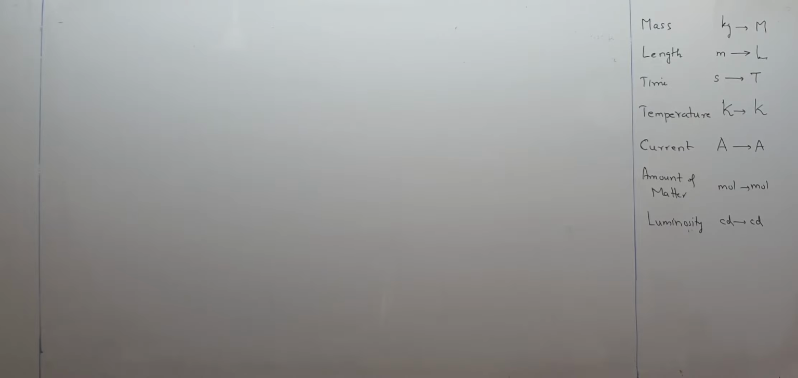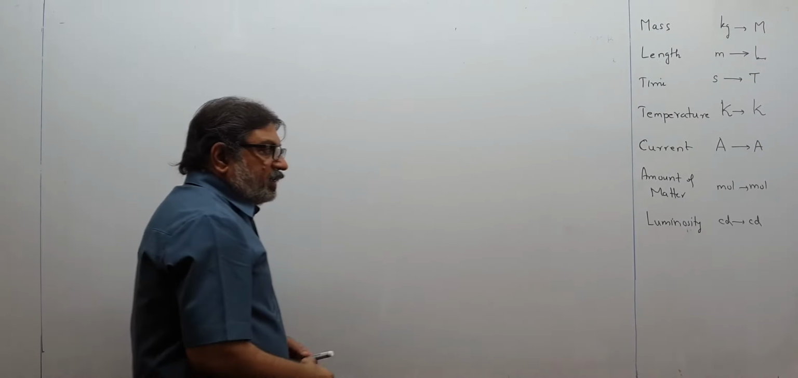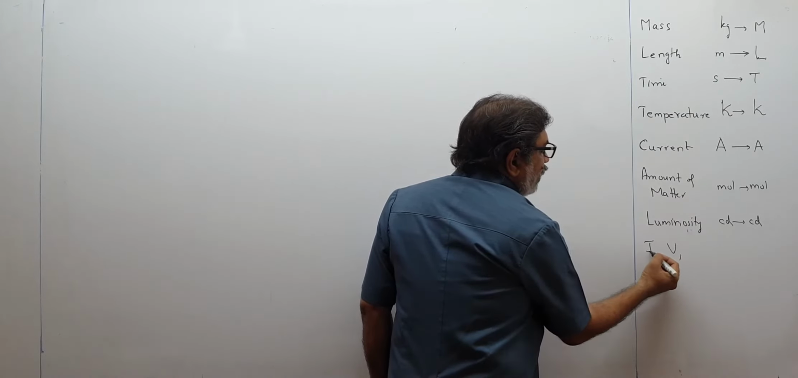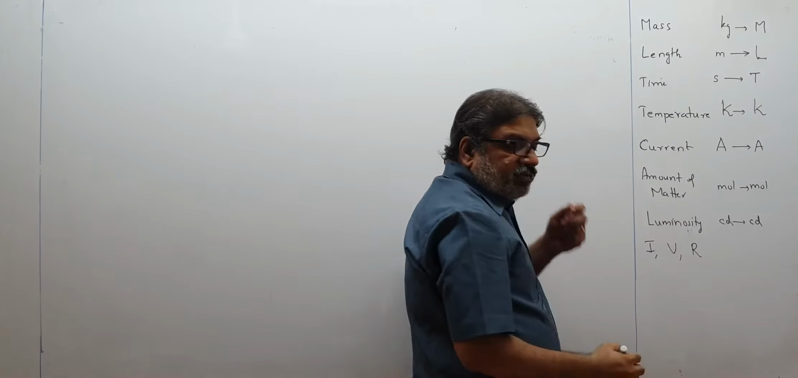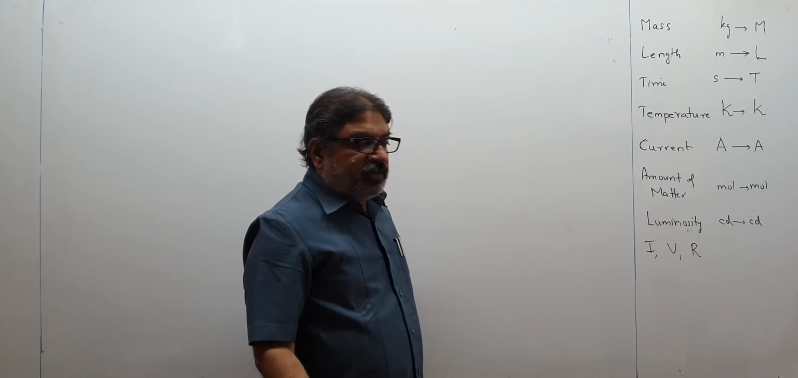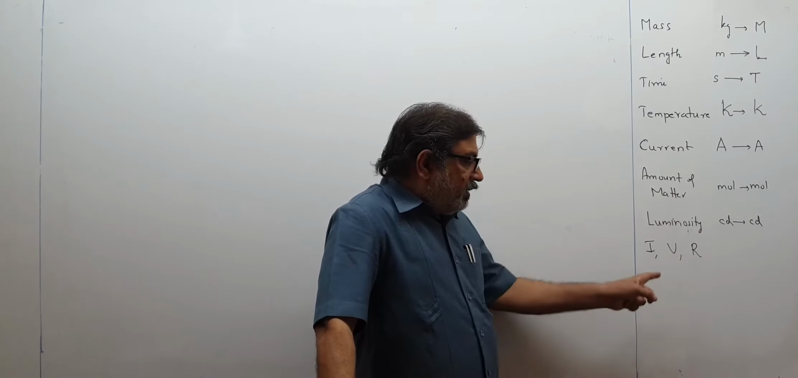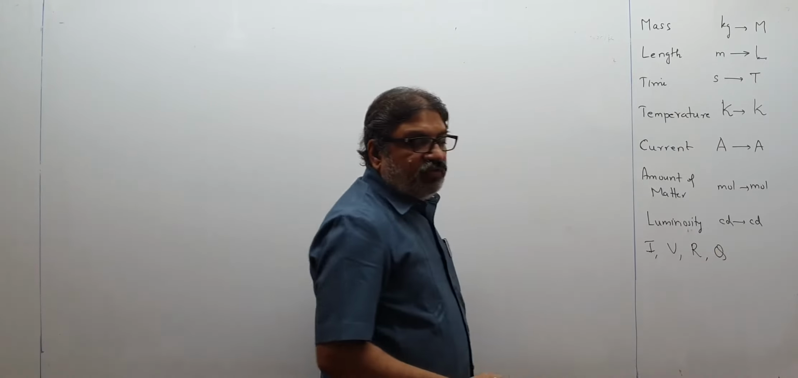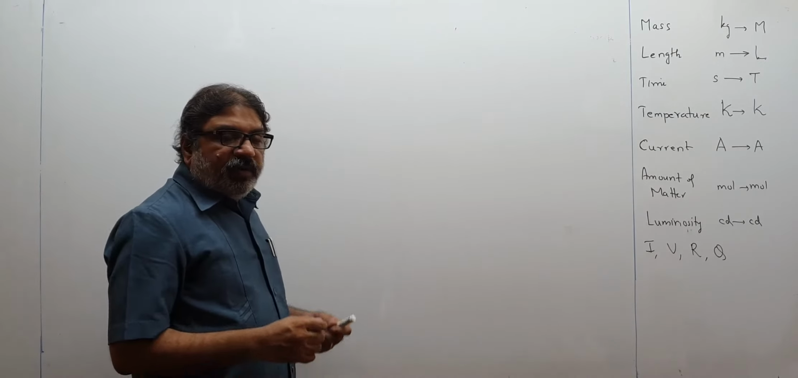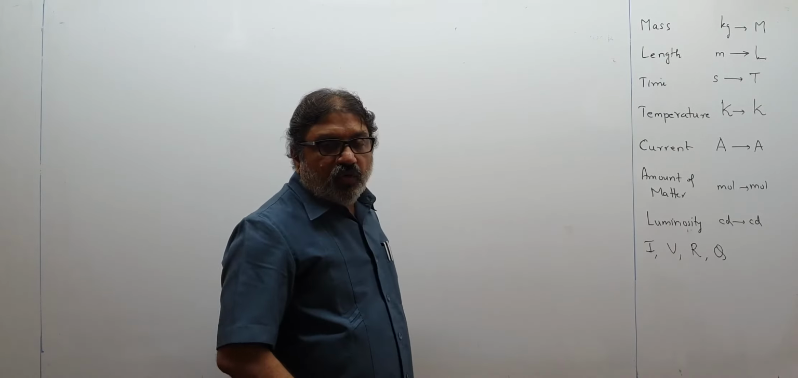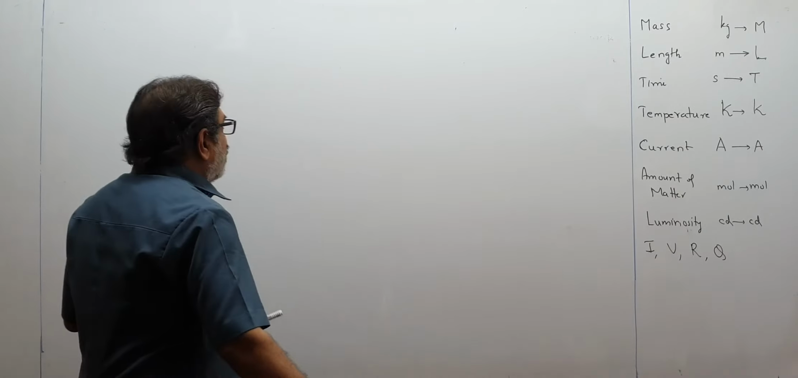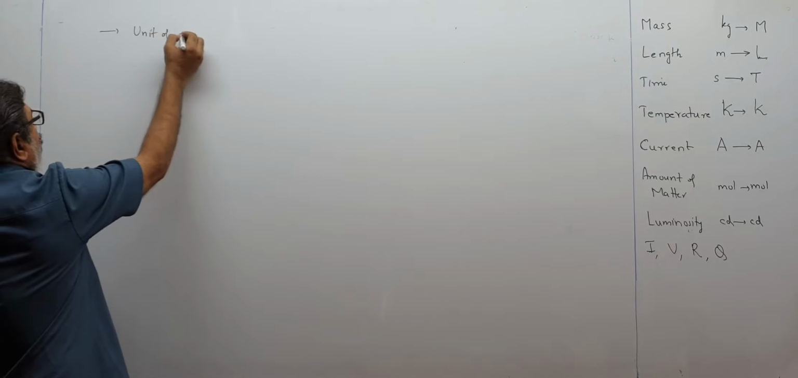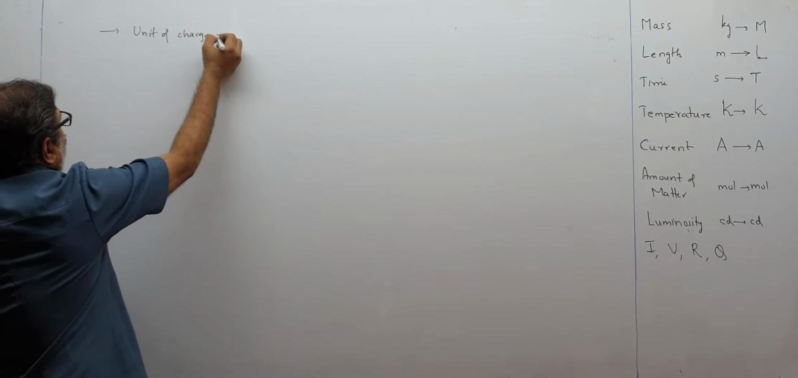Now children, certain quantities you studied in electricity, like electric current, then potential difference, resistance. These three quantities you studied in electricity. One was electric current, potential difference, resistance, charge. All these things you saw. Now you remember children from class 10, unit of charge is coulomb. So if I start from charge, unit of charge is coulomb.